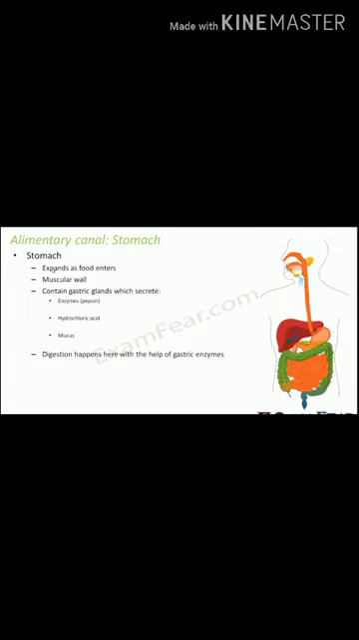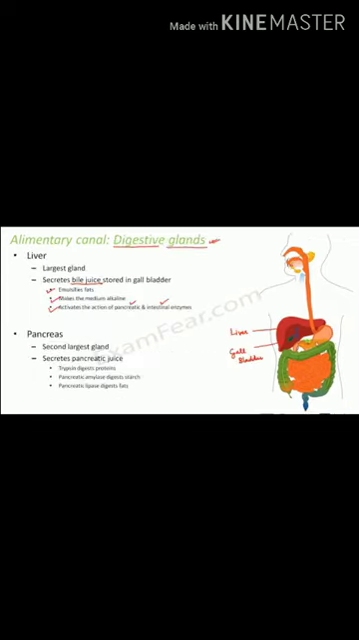So now where does the food go from the stomach? After the stomach the food goes to the small intestine. But before that we will talk about some of the other digestive glands which are present inside our body. The first one is the liver. Liver is the largest gland in the human body. So what does the liver secrete? The liver secretes juice called bile juice, which is stored in the gallbladder, जो gallbladder में store होता है.